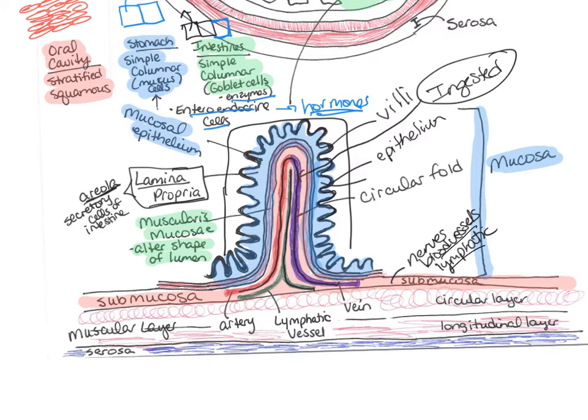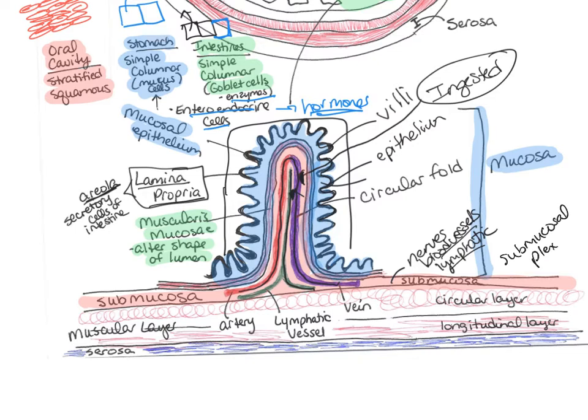And again, when you ingest things, whatever nutrients or vitamins, they're going to go into one of those things, either the blood vessel or into the lymphatics. And we'll talk about that in just a little bit. The submucosa also contains a plexus of nerves, and this plexus of nerves is called the submucosal plexus.